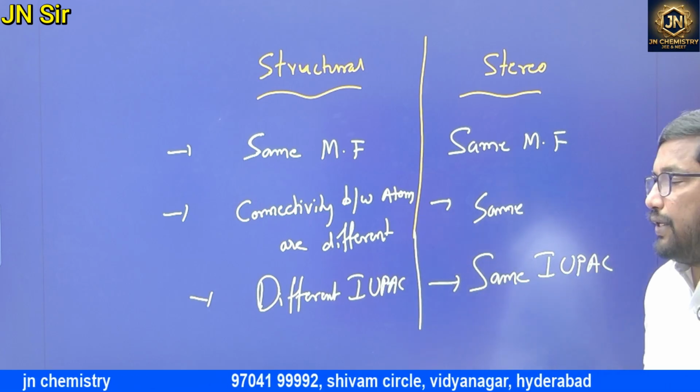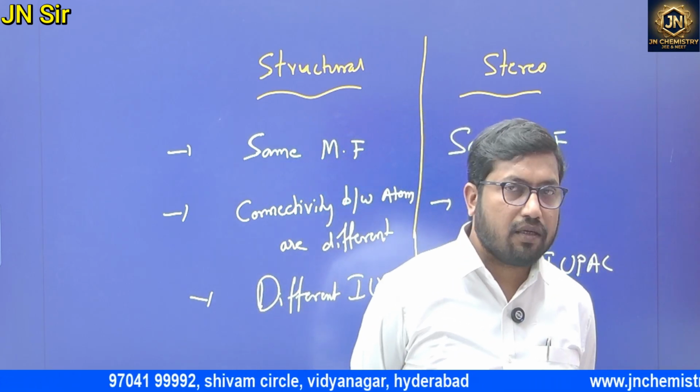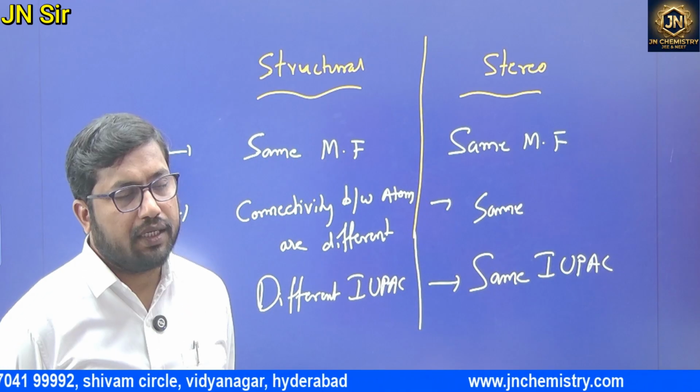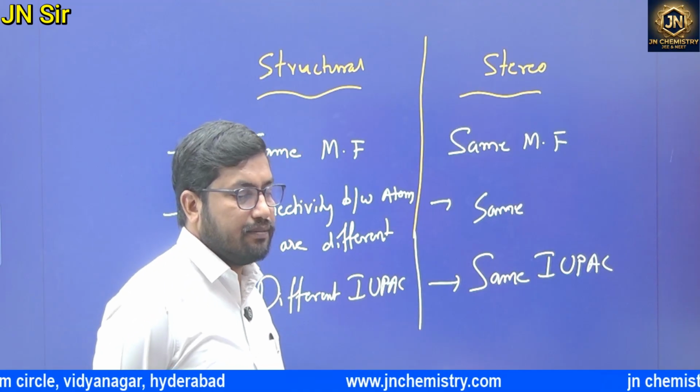So write one more point: isomers have the same molecular formula but different physical and chemical properties.